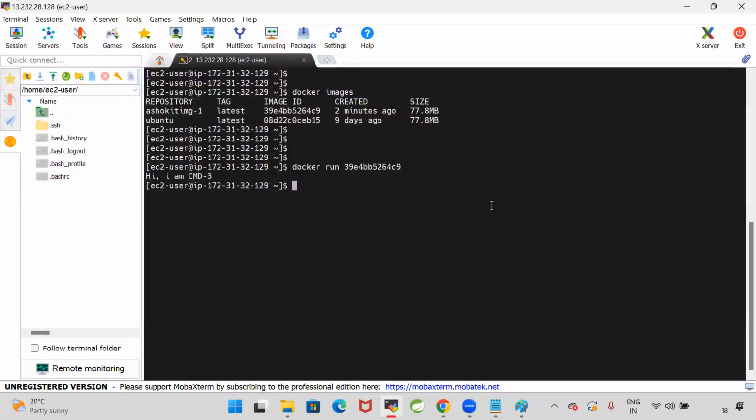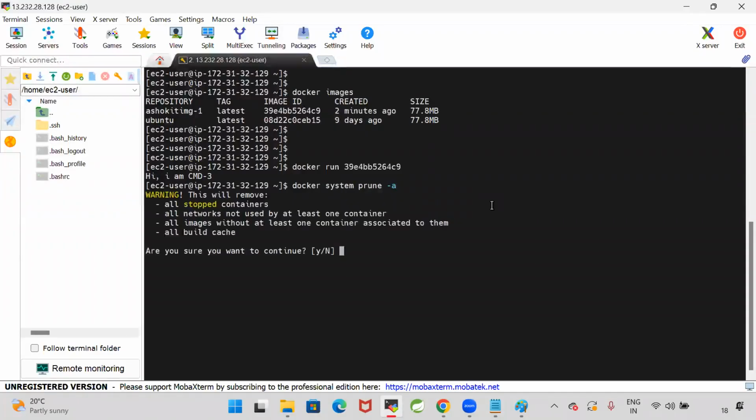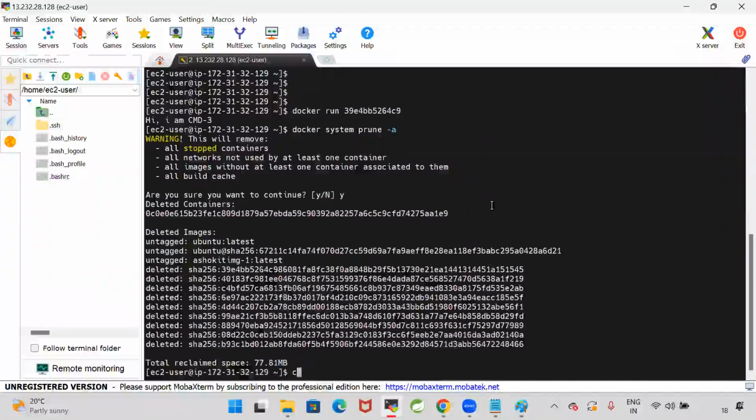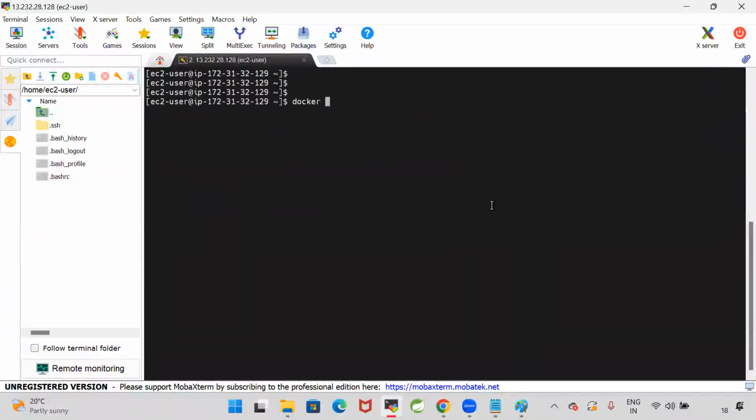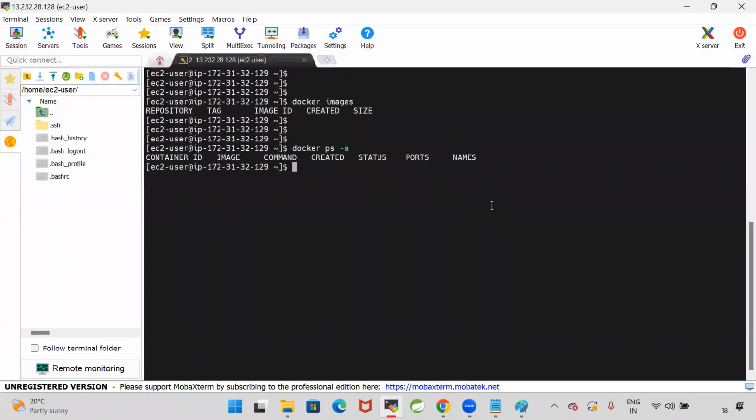Are you clear? Let me do this once again. Docker system prune -a. I'm deleting everything. Nothing is available now. I have deleted. Docker images. Do I have any image now in my system? Not available. Do I have any container running or stopped? Not available. Nothing is available.